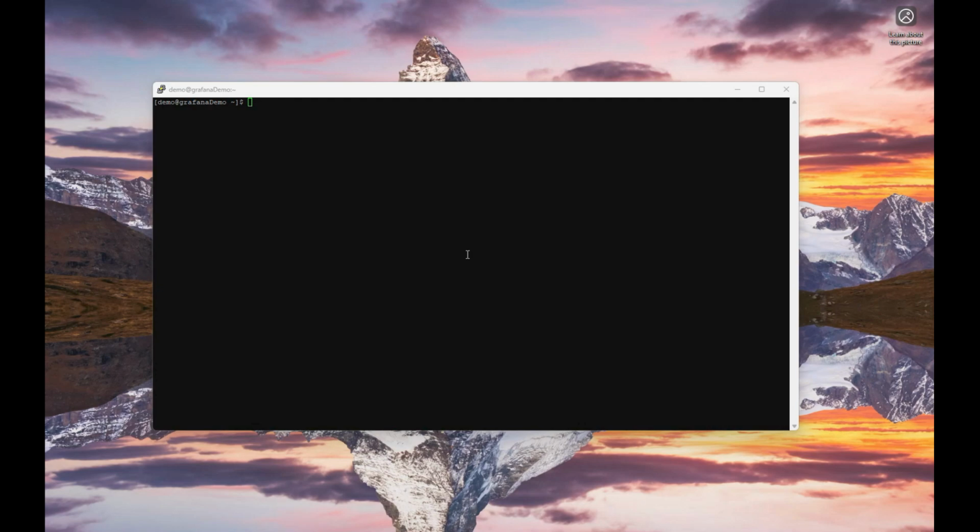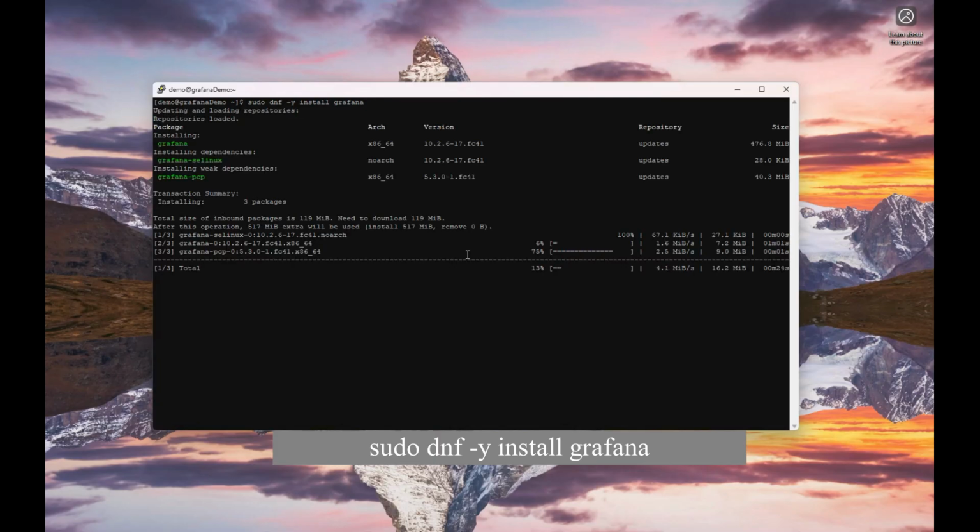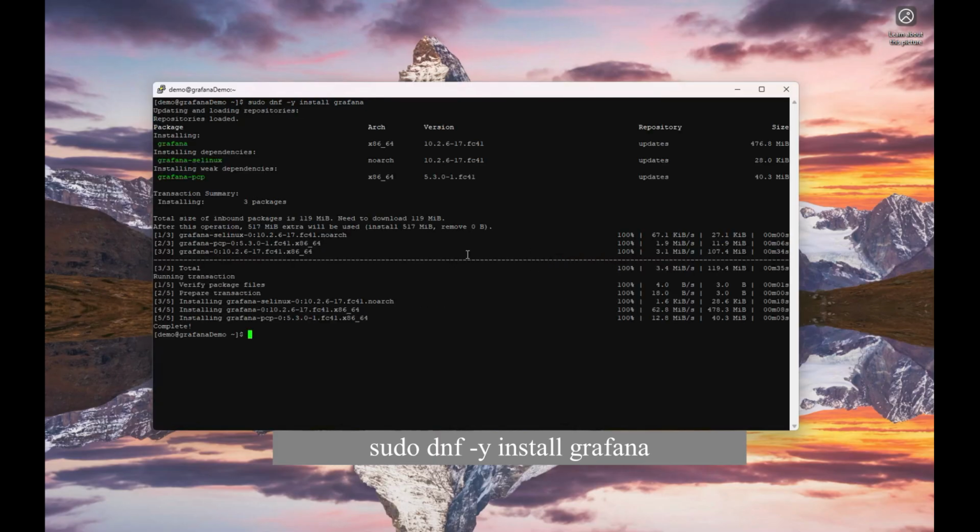The first thing we'll need to do is install the Grafana packages. So let's do a sudo dnf -y install grafana. Enter. All right, shouldn't take too long. Right, just about finished. And finished.